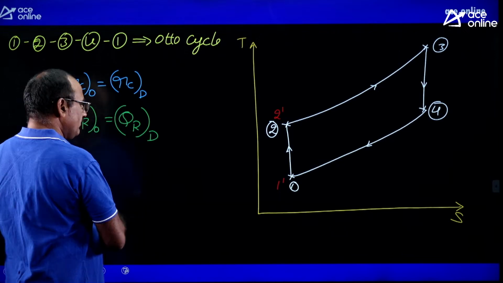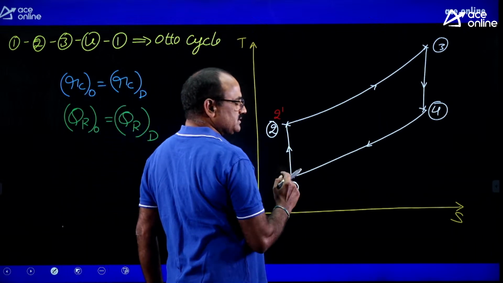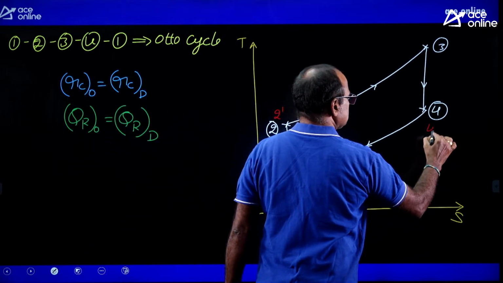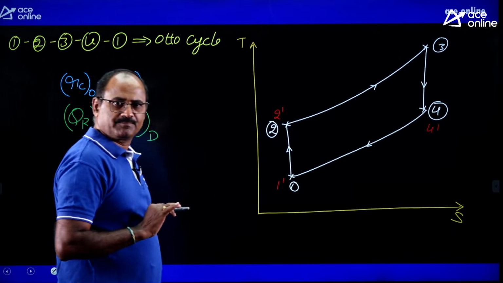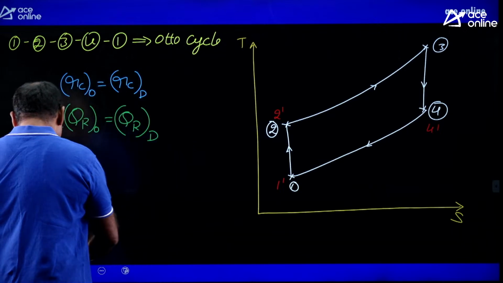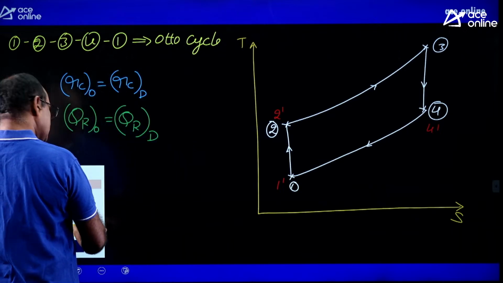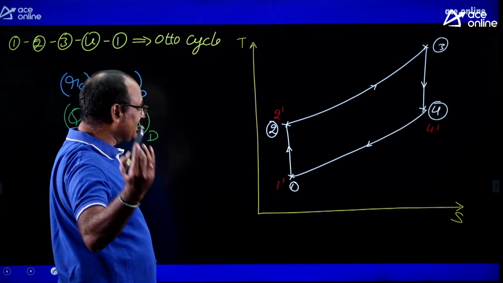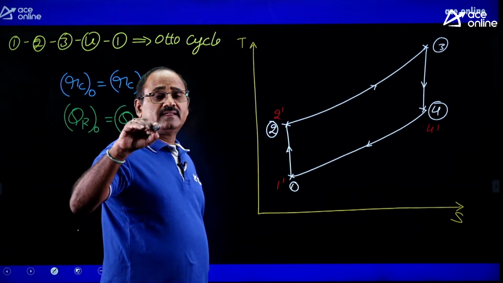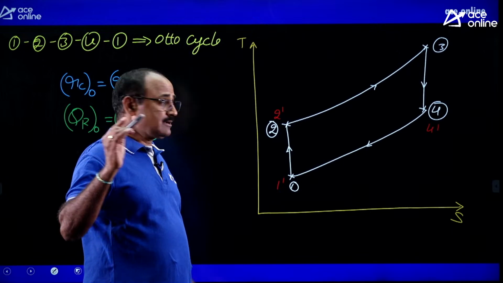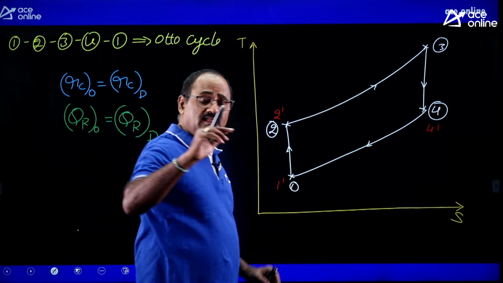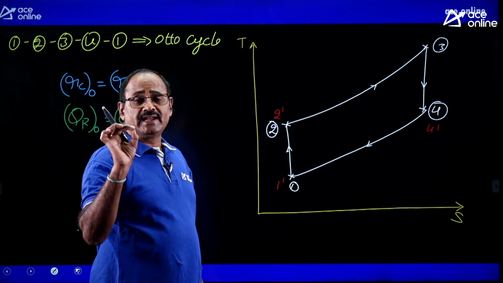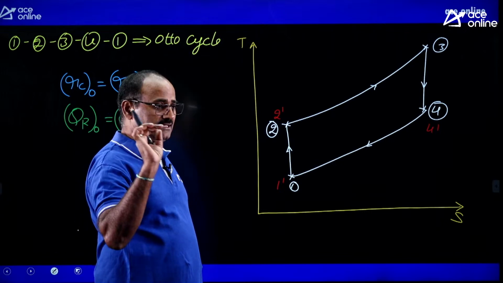Therefore, 4 to 1 for the Otto cycle must be equal to 4 dash 1 dash for the diesel cycle. Okay. Then what is the process which deviates from the Otto cycle in the diesel cycle? 2 to 3, the constant volume heat supplied for the Otto cycle, whereas for the diesel cycle we need to supply the heat at constant pressure.